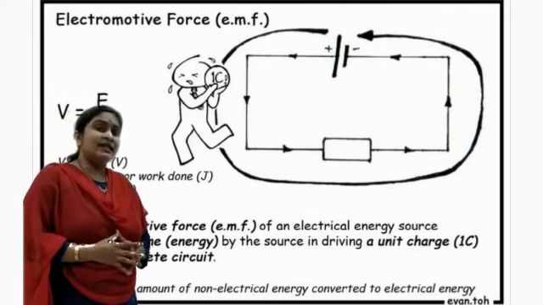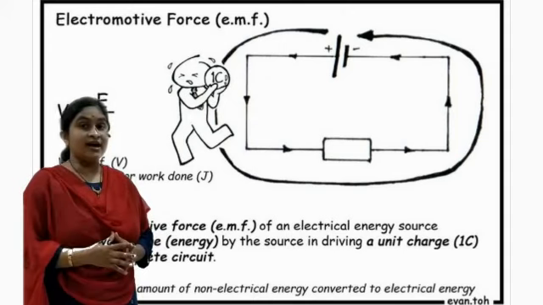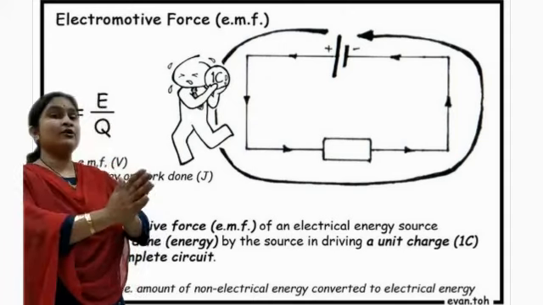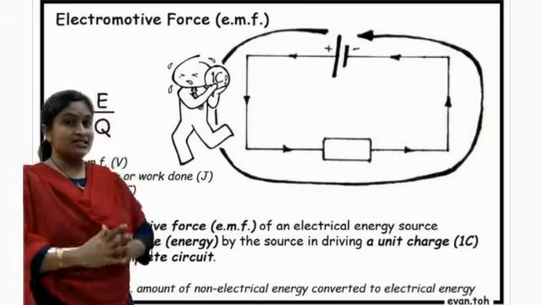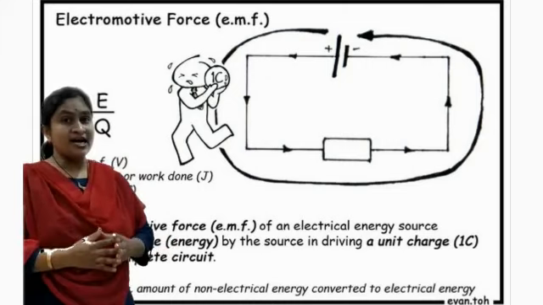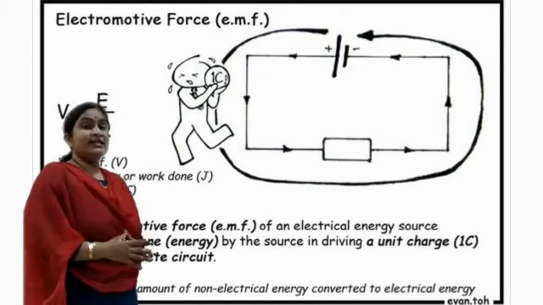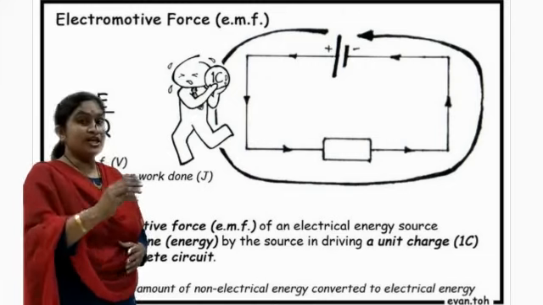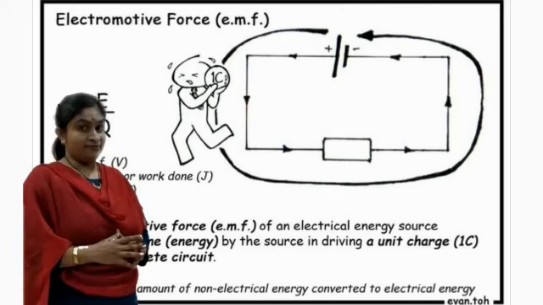Now the next concept is the EMF, which is required for movement of electrons. And once the movement of electrons is there, it means the transfer of charge is there. The electron is nothing but a charge, with the minus sign. Therefore, whenever there is a flow of electrons, flow of charge, this is nothing but electric current.